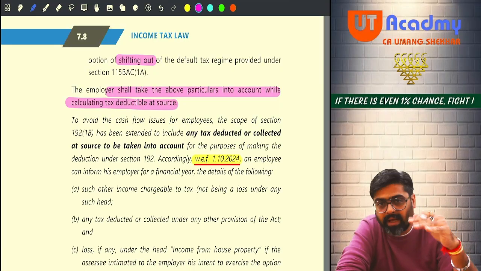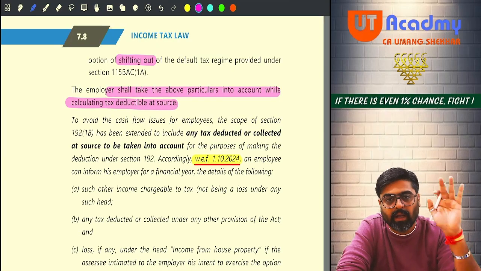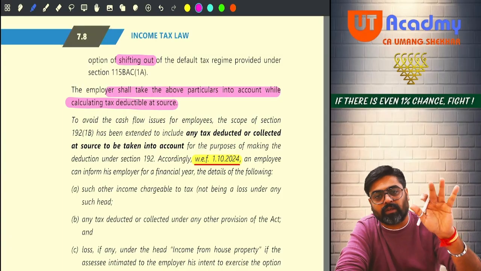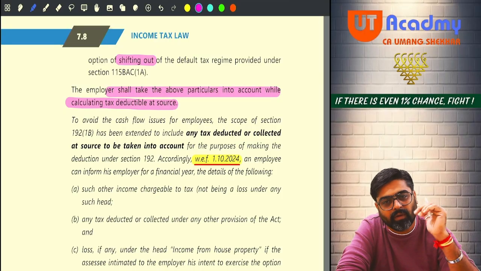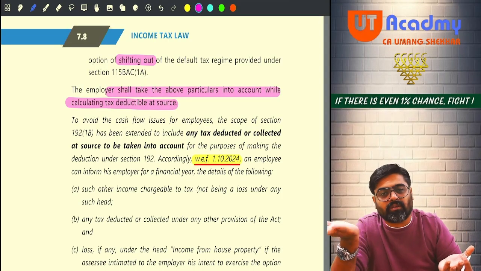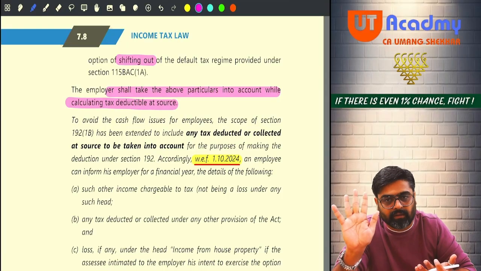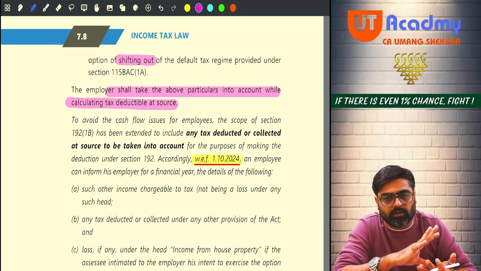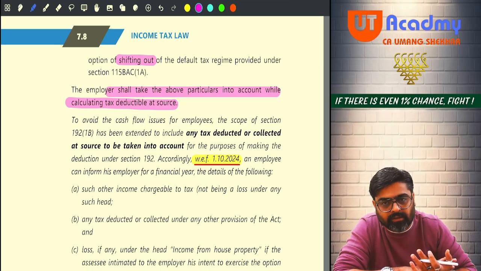And we are going to calculate your total income at the end of the year, maybe in the month of February or March. On that total income we are going to calculate your tax liability, and that entire tax liability will also include the tax on your salary income. No need to declare your salary income, that we already know. We will take your salary income. Just give us the details of your other incomes, other deductions, exemptions, along with proof as well as evidence. Yes or no? And if you want, you can show the house property loss also. But for that also we would require the evidence of interest payment, etc.